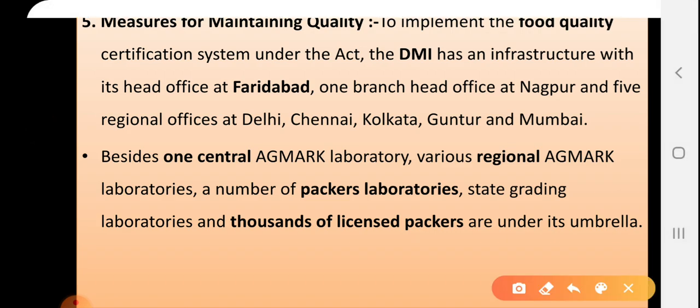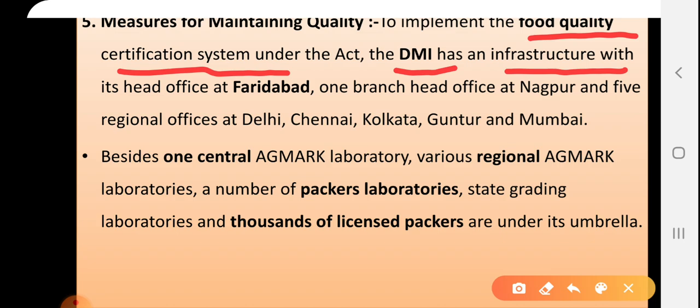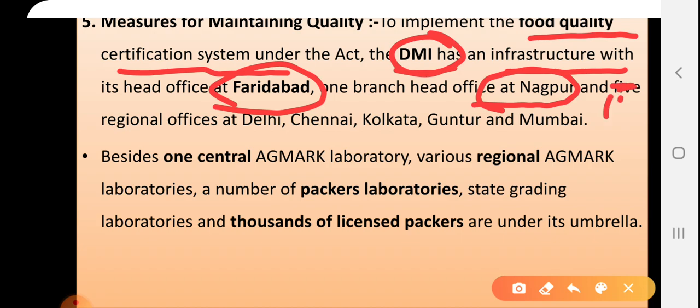They are implementing food quality certification systems under the DMI, with infrastructure developed at its headquarters and in branch offices: the Agmark lab at Nagpur, and 11 regional offices at different cities like Delhi, Chennai, Kolkata, Guntur, Mumbai, Hyderabad, Chandigarh, Jaipur, Lucknow, Bhopal, Kochi and Guwahati.